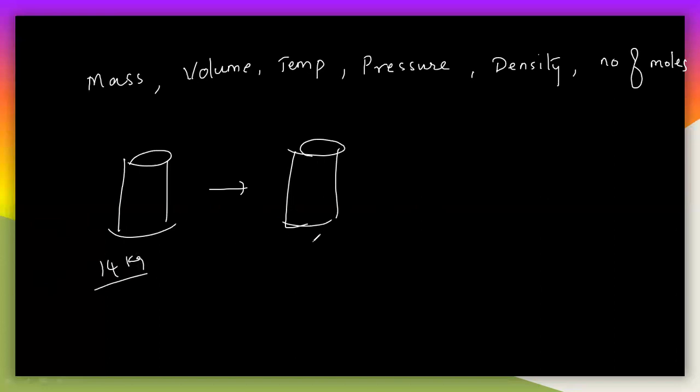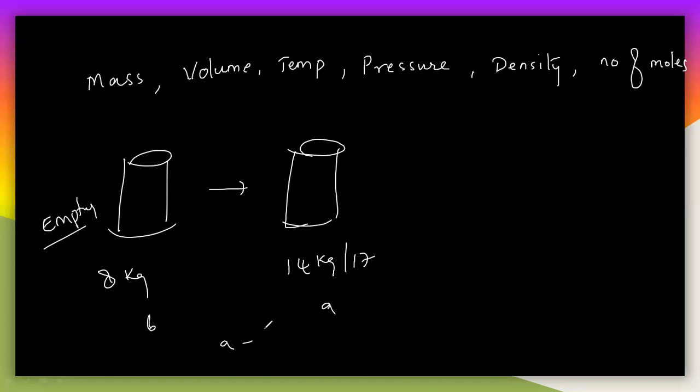Not 14 kgs, let us say it is somewhat like 6 to 7 kgs, like let us say 8 kgs, for an empty cylinder. After filling the gas, let us say it is 14 kgs. Some gas cylinders will have 17 kgs. So that means we can measure the mass of the gas. Let us say the full cylinder is A and the empty one is B. If you subtract B from A, you will get the mass of the gas.